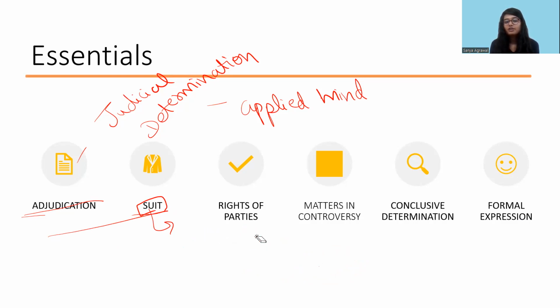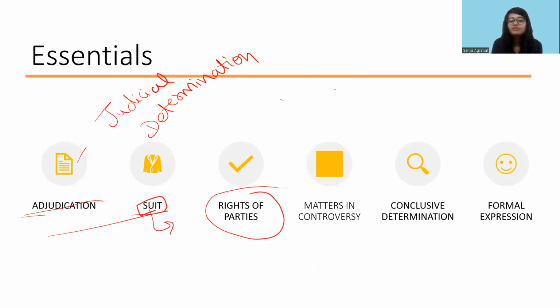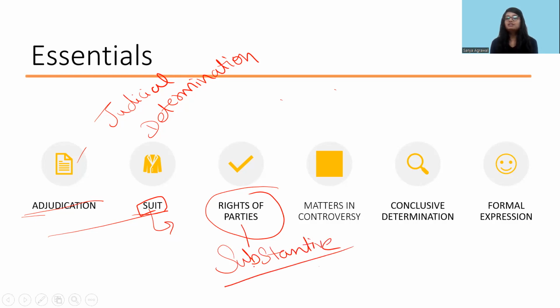Coming to the next essential, that is the rights of the parties. The rights of the parties mean that they should be substantive rights of the parties. What do we mean by substantive right? It means the rights that are mentioned under the substantive law or that form part of the substantive law of the parties, that are not mere procedural rights.